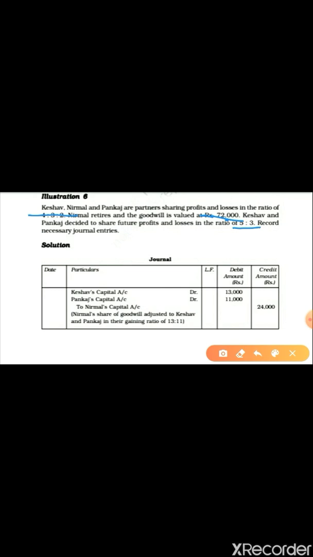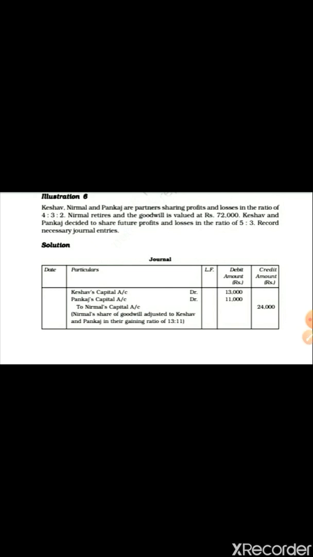So here Nirmal retires. First you have to find out Nirmal's share of goodwill from Nirmal's profit sharing ratio. That amount is 24,000. This amount you have to distribute among the gaining partners in the gaining ratio. Gaining ratio formula you know: new ratio minus old ratio.